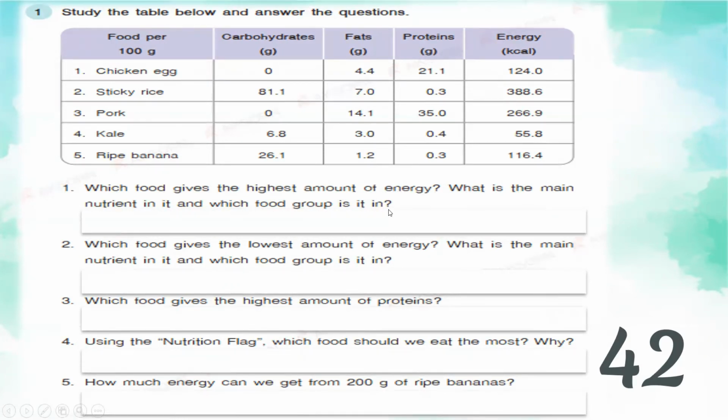So what is your answer? Which food is the highest amount of energy? Is it chicken egg, sticky rice, pork, kale, or ripe banana? You base your answer here. Number 2, which food gives the lowest amount of energy? What is the main nutrient in it and which food group is it in?